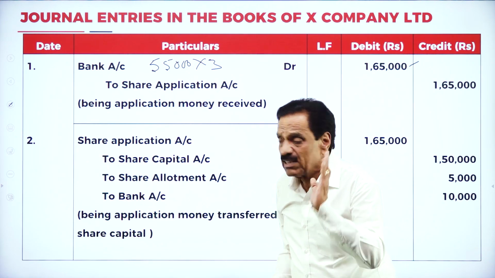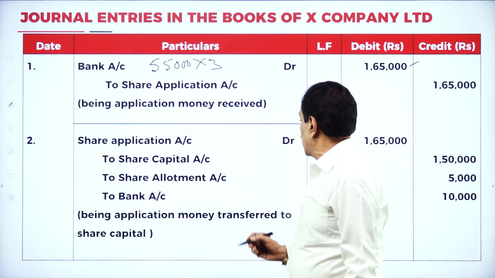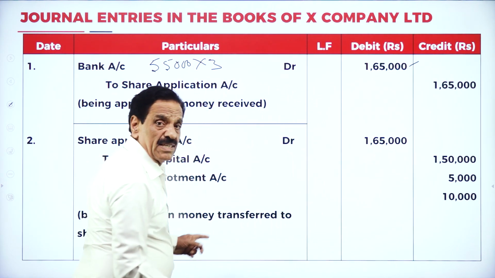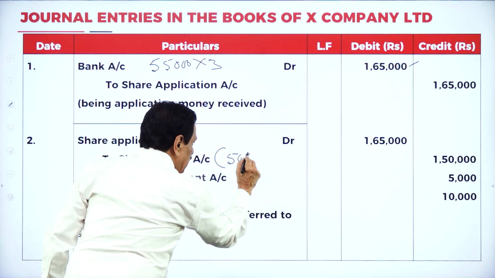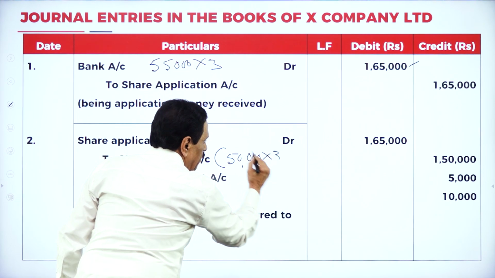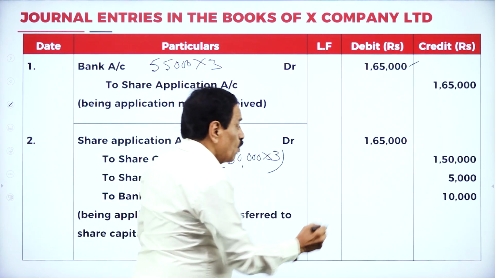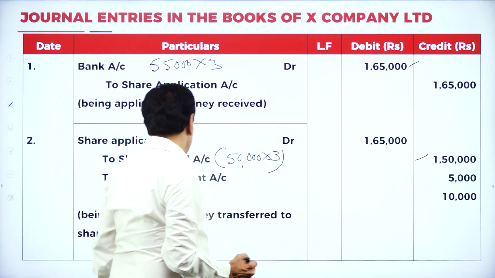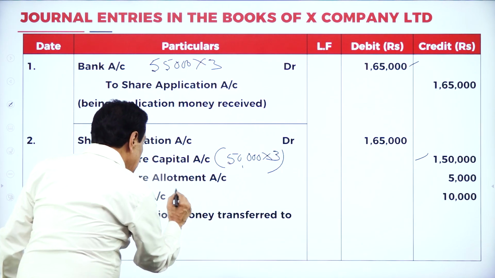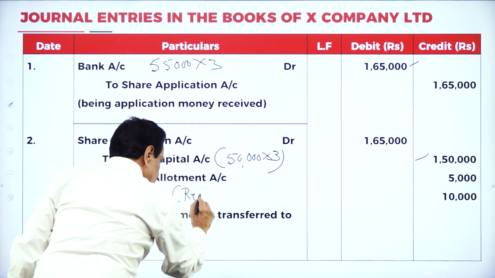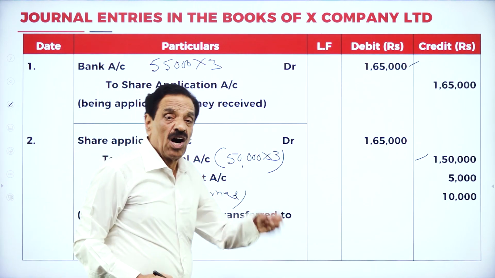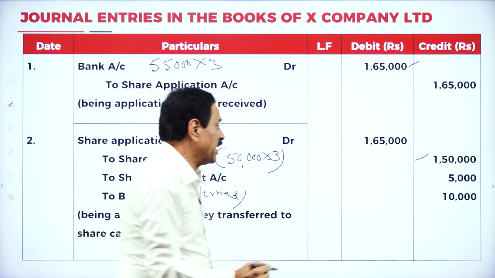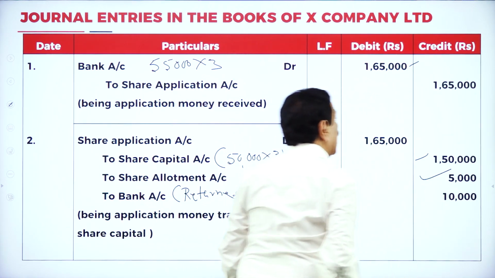Actually required: share application account debit 1,65,000. We require 50,000 into 3, that is 1,50,000. Then how much do you return? 10,000. How much still do we have? Another 5,000 adjusted to allotment.